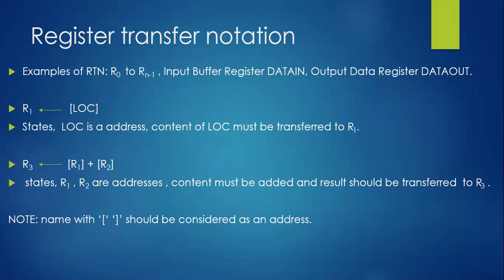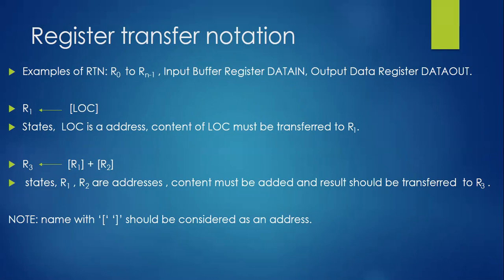Then apart from this, there are the input buffer register, data in, and the output buffer register, data out. Output data register and input data register are two different registers we are using over here, which we call data in and data out. Remember, it should be in capital. When we discuss the IO transfer in module number 2, you'll have better knowledge of exactly what the job of data in and the job of data out is. Then we'll go through some examples.